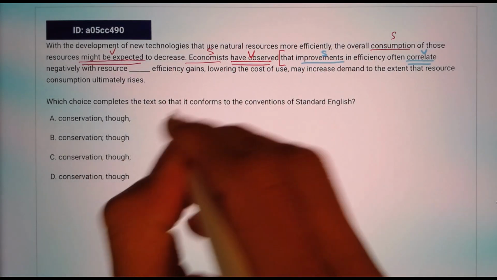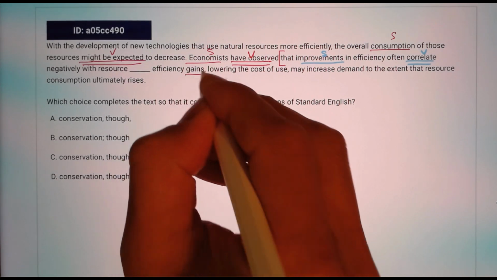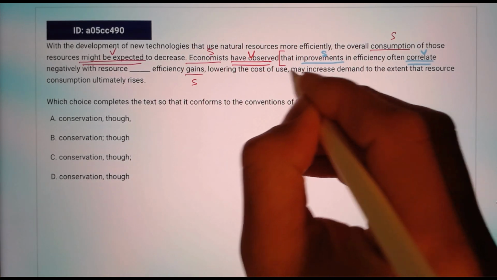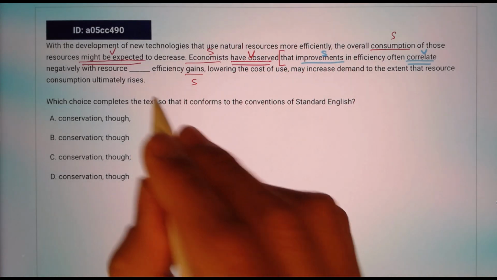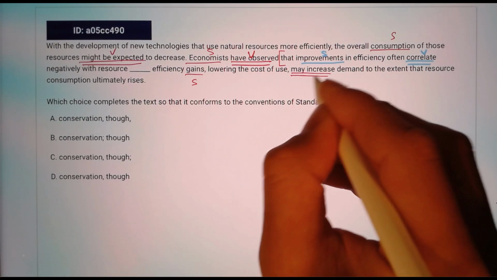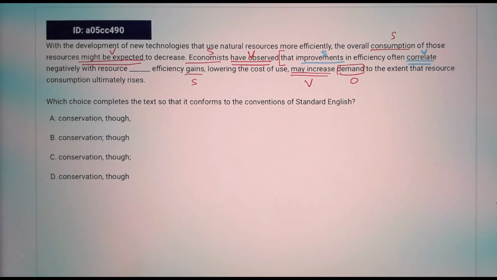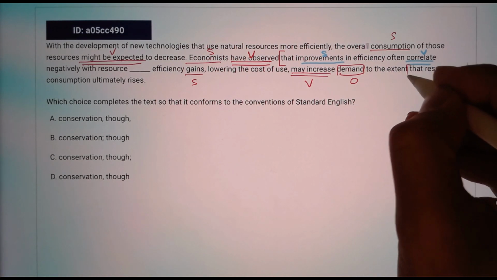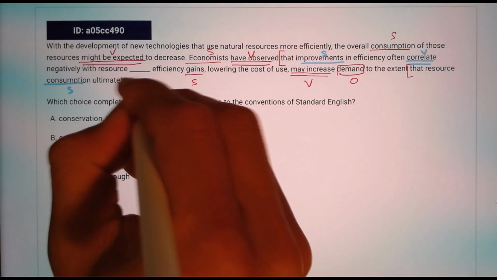Okay, so I'll first mark the subject of the next part. Gains, subject. The "lowering the cost of use" is simply the participial phrase that describes gains. And we have the verb here: may increase the demand, object. To the extent that resource consumption rises, and that will be the dependent clause where you have consumption rises.